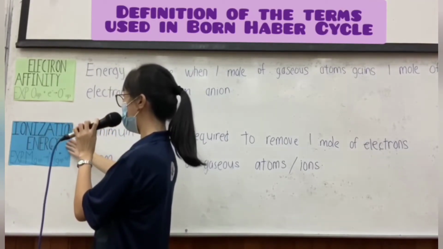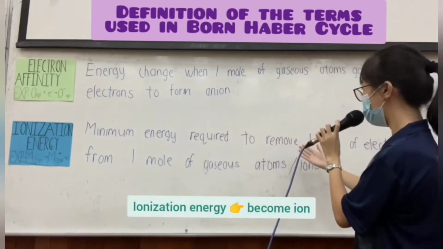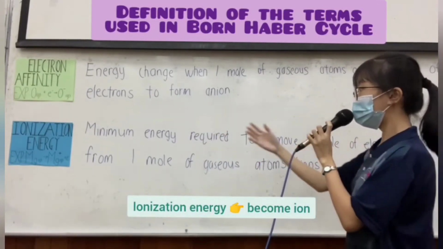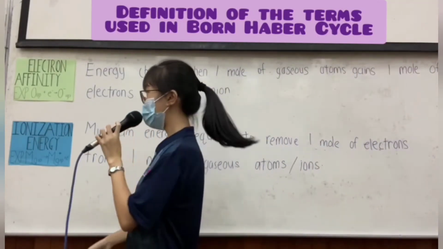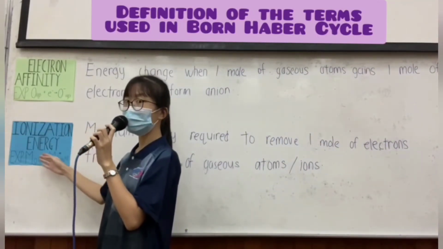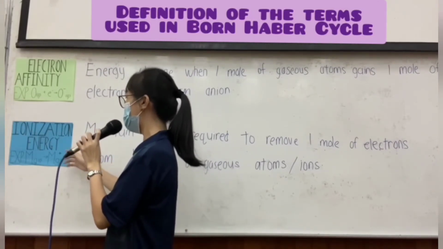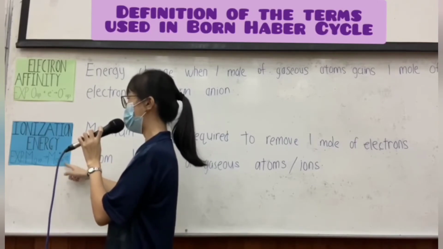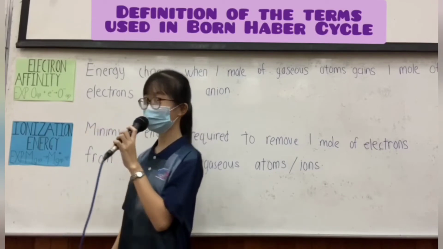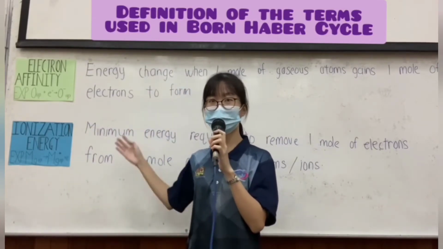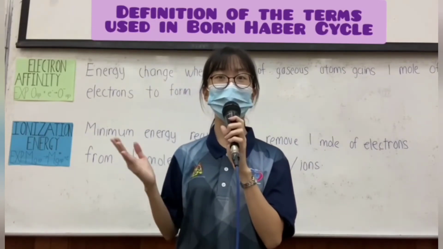So for the ionization energy, this means the minimum energy required to remove one mole of electrons from one mole of gaseous atoms or ion. So the example is the magnesium in the gaseous state will become the magnesium ion in the gaseous state, and it will also release one mole of electron at the same time. So that's all about the words that will be used in the Born-Haber cycle. We will proceed to the problem and solution.